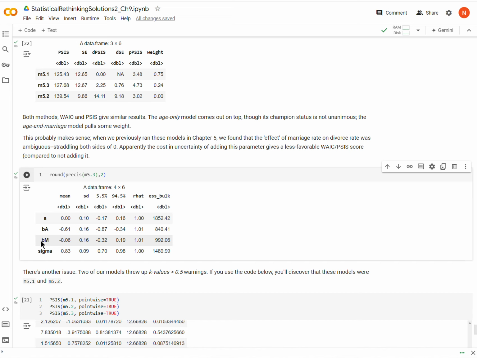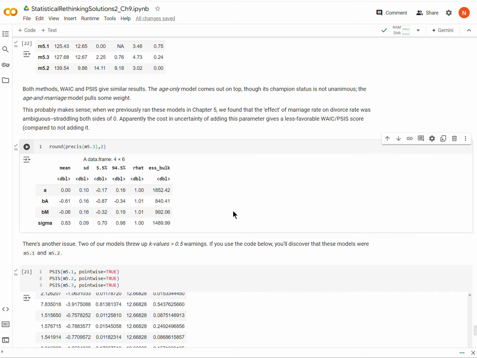predictive value, and adding that parameter incurs a penalty in WAIC and PSIS that is not being paid for in predictive reliability. Okay, so that's kind of what's happening here. Now, that is not to say that in an absolute sense, marriage rate is not important in divorce rate. Okay, in some way, almost tautologically, it has to be. But it's just saying that in terms of predictive accuracy, given our data, there is a larger risk of overfitting for having included that parameter.